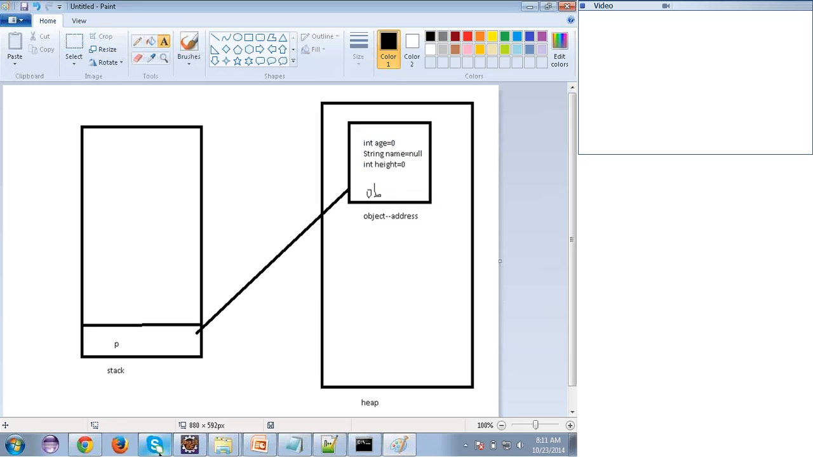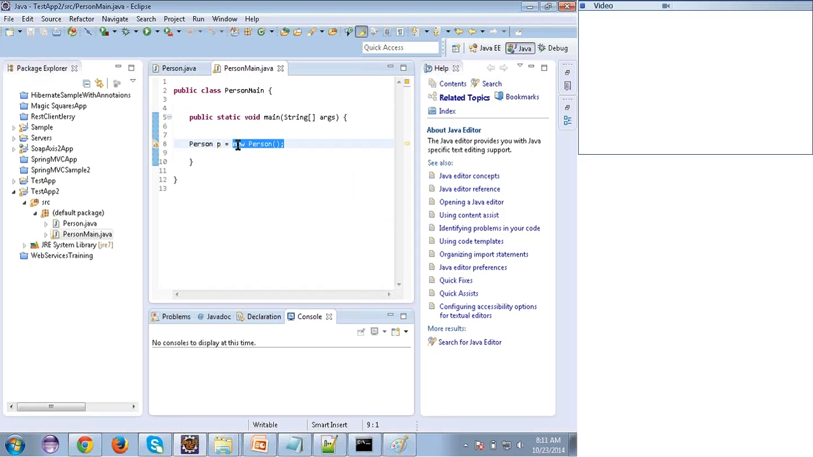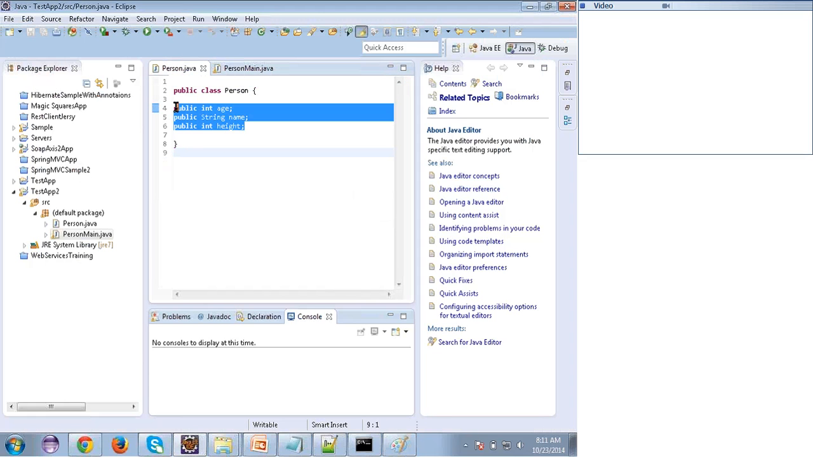So when I say this statement, the object will be created inside the heap, and this local variable is created inside the stack, pointing towards the object. And what does this object contain? This object contains the base information. I didn't give any age, any name, any height, right? So by default, it will take some default values.